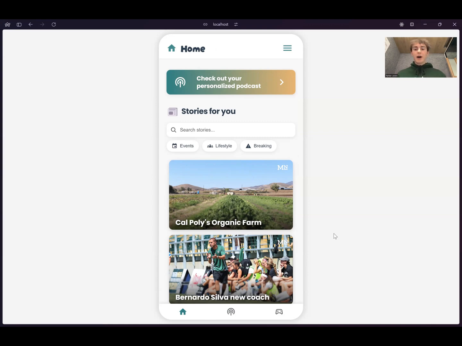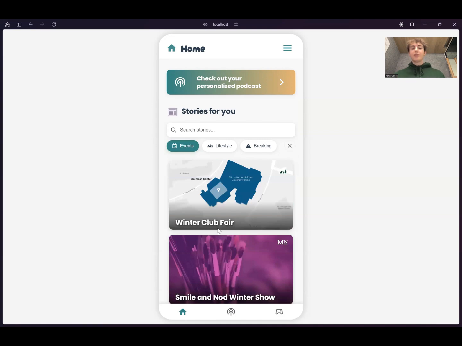because that's what she's going to be interested in. But maybe she was coming on the app to check out some events. So if she clicks on the events, it's going to filter and she's going to see the Winter Club Fair from ASI. And then she could click into that, go see what ASI has posted, and see which club she wants to check out. But let's head back over to the podcast page.